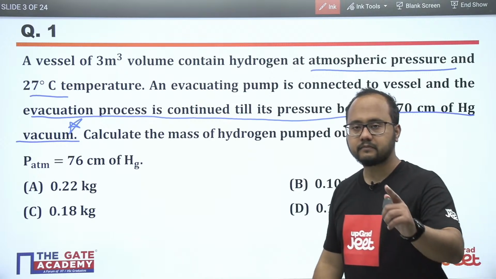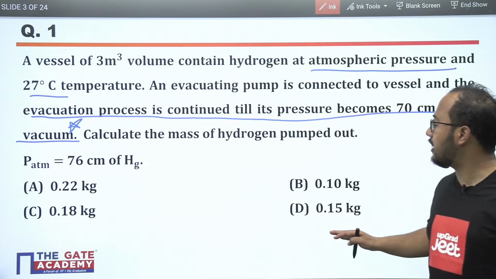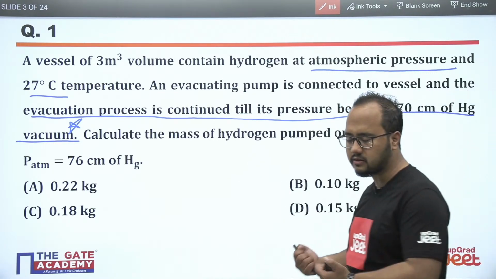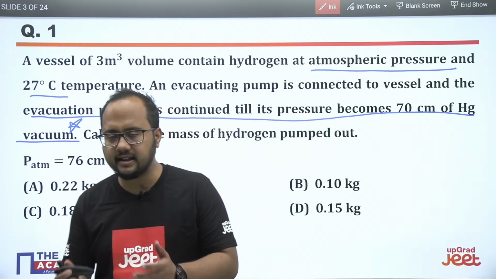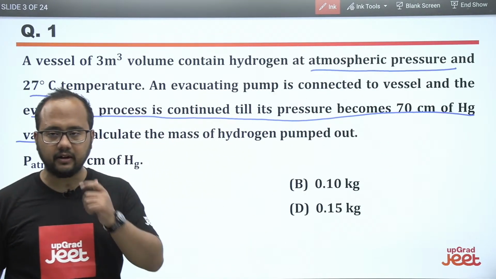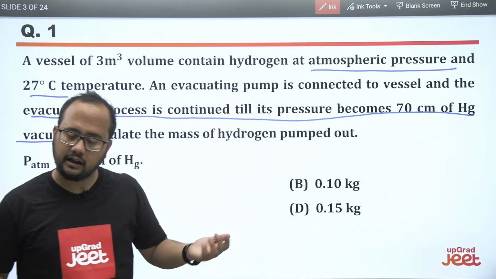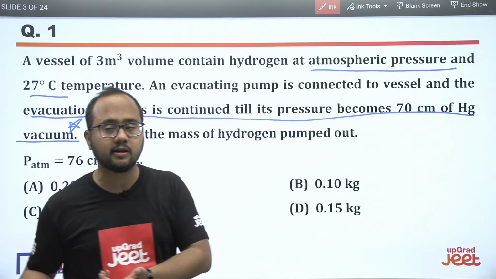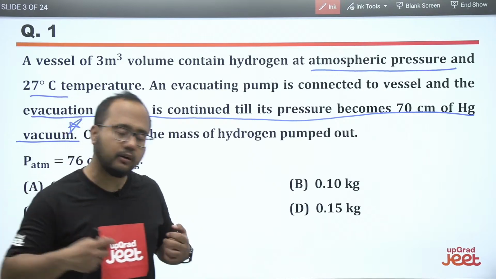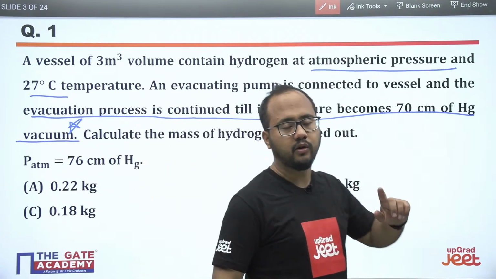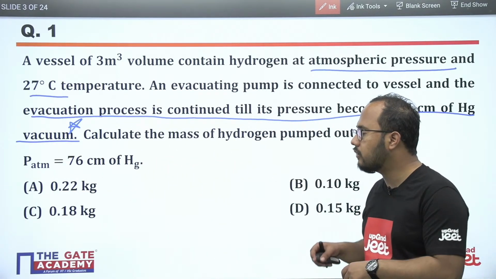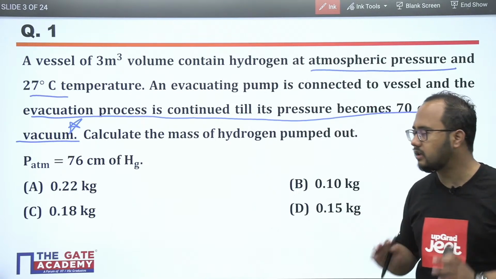Now calculate the mass of hydrogen pumped out. There is a tank, the pressure and temperature are given, then a pump is connected, and through that pump some amount of gas is removed. So we have to calculate how much gas has been removed from the tank.